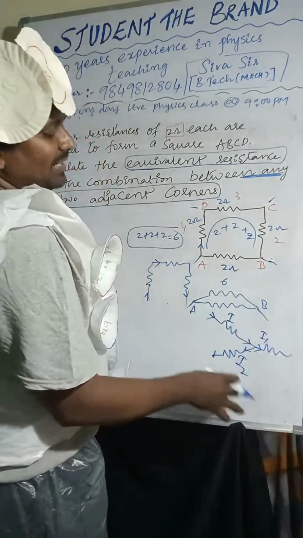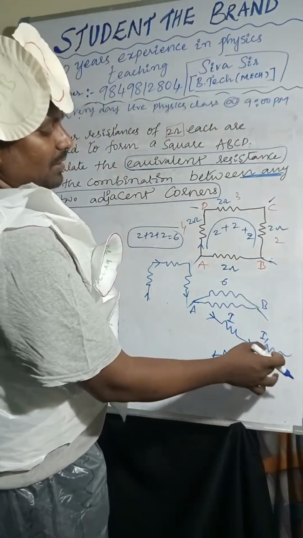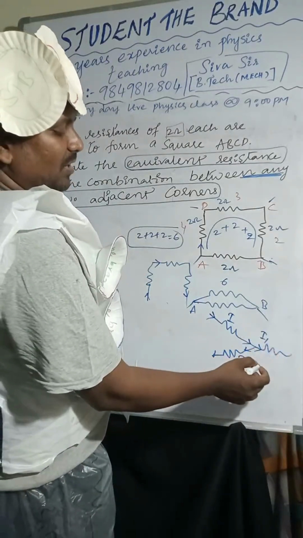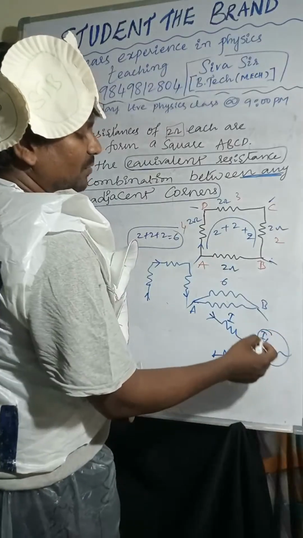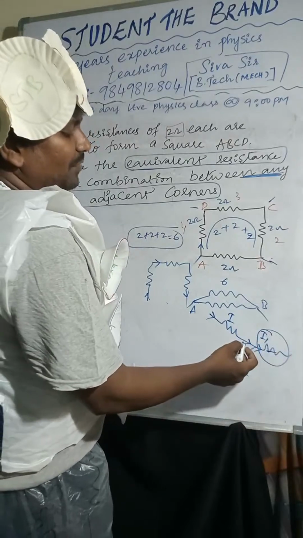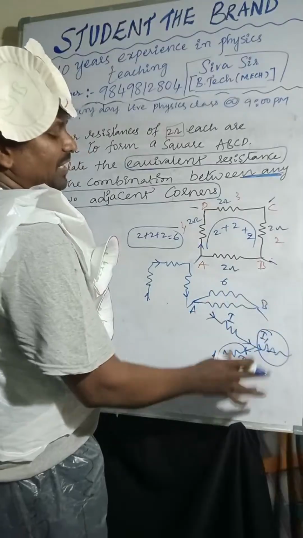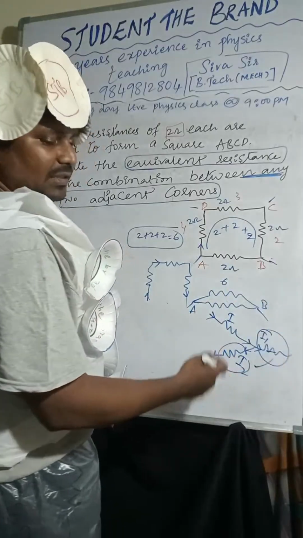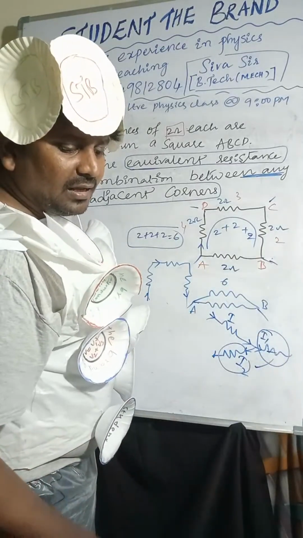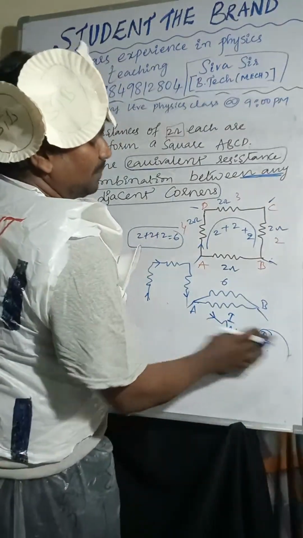If the current is passing through a junction, then what happens? One time it will go like this, another time it will go like this. Half of the current, we don't know, some of the current will go. If it is dividing, then these resistors are in parallel combination.